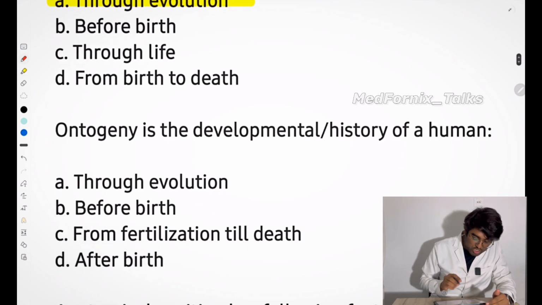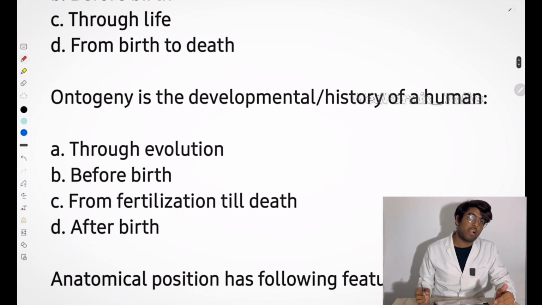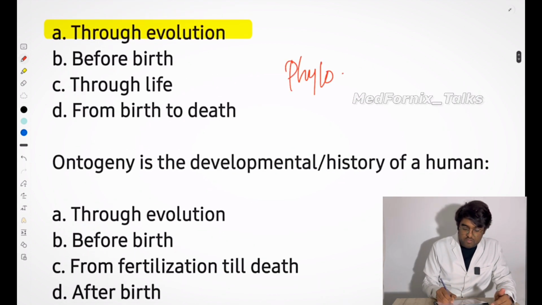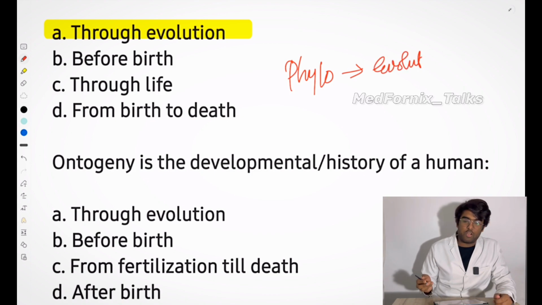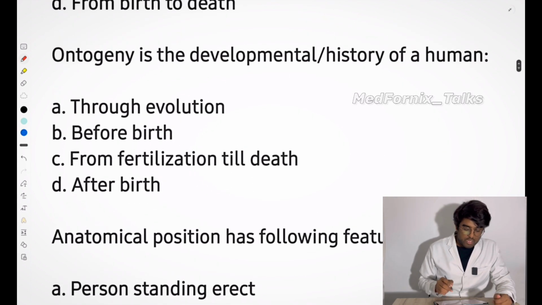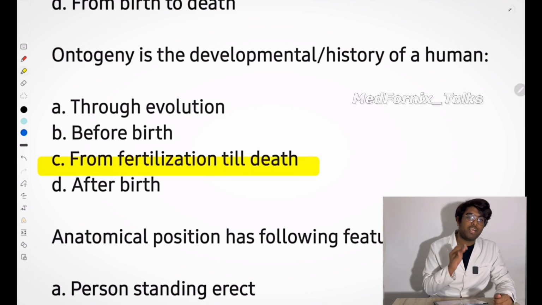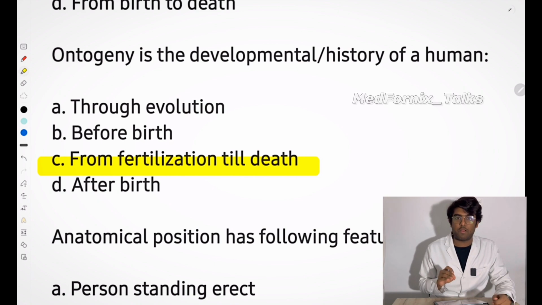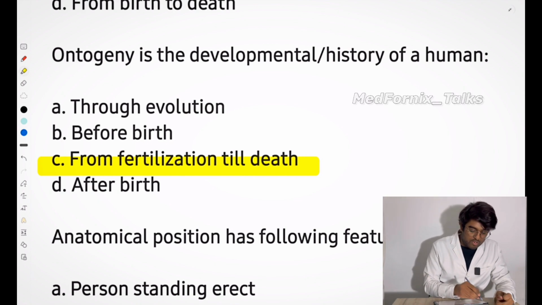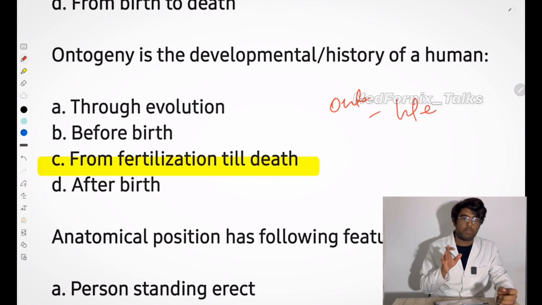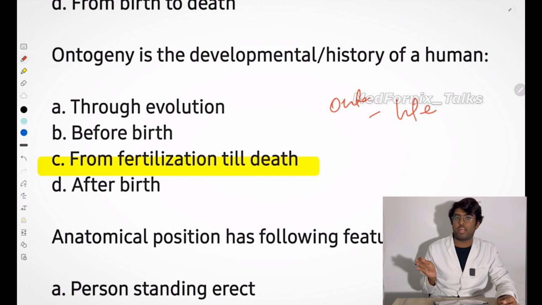Next question is ontogeny. Ontogeny is the developmental history of a human. Again, they are asking about ontogeny. Phylogeny, always remember, is based on evolution. You have already learned this in your class 11th and 12th. Then ontogeny. Onto means development from fertilization till death. This type of development is known as ontogeny. Always remember, onto means the total life, from the embryological stage or fertilization until the death of the person.